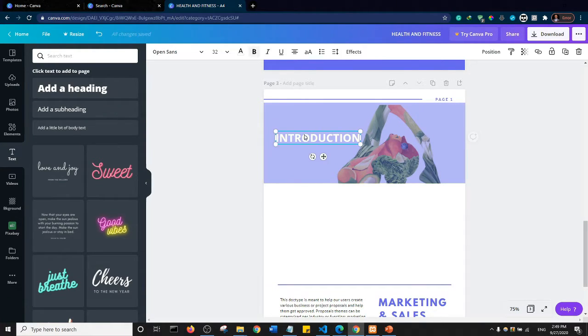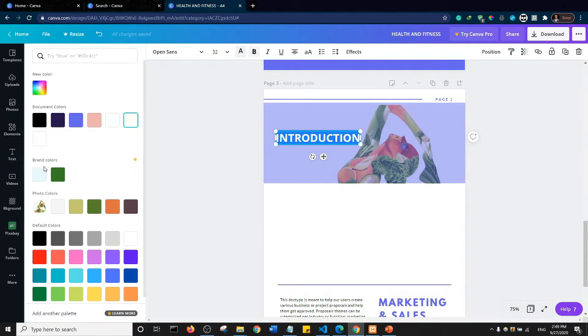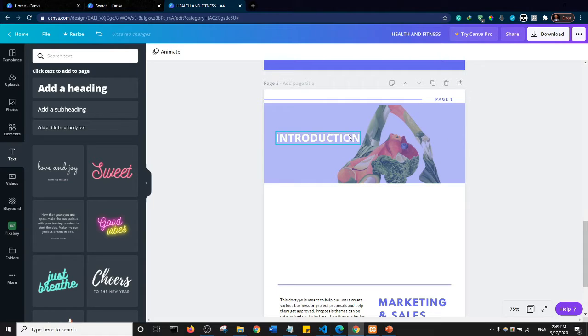The white doesn't seem right, so maybe I should make it pure white. So let's come to color one more time, and I think this is the white. Yeah, so this is white. So the white is not coming out properly. So what I'll do is I would select this and increase the transparency so that the white can come out well. Okay, so I'll just leave it like this, and I'll then start writing my introduction here.